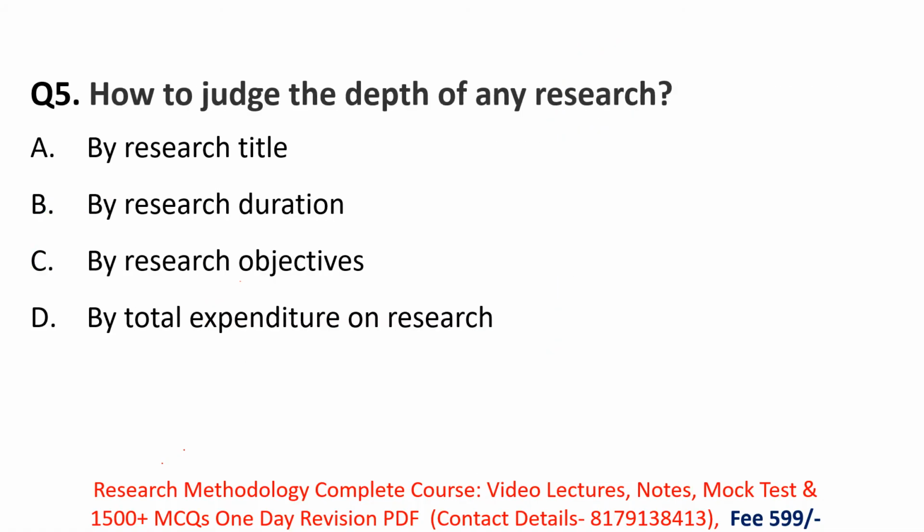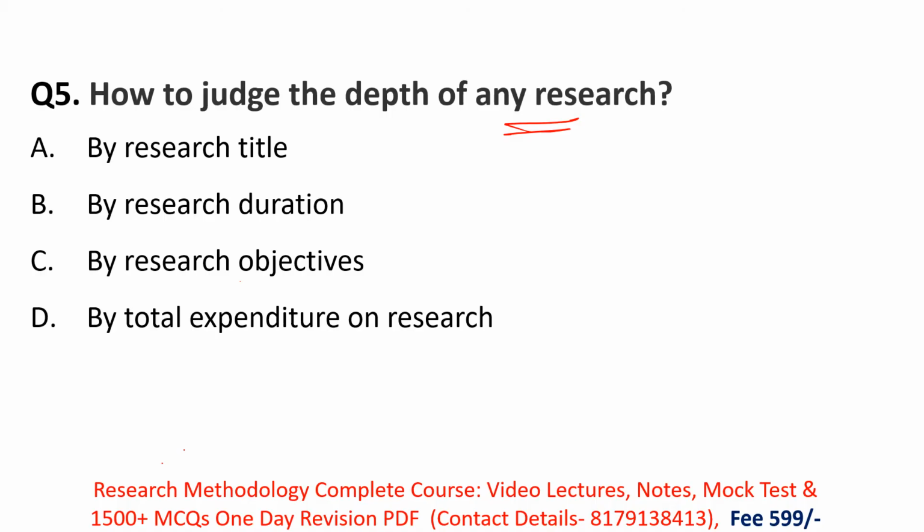Next, how to judge the depth of any research. What they are asking is how you will judge your research deeply, what the importance of that research depth is, and what you are getting at each and every point in your research.